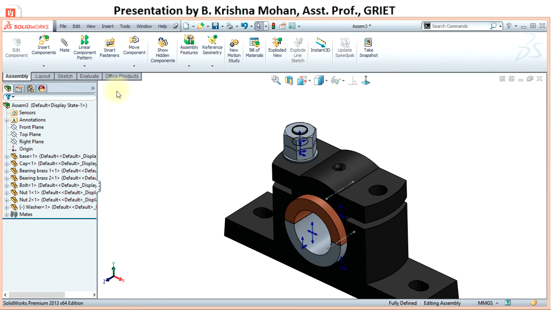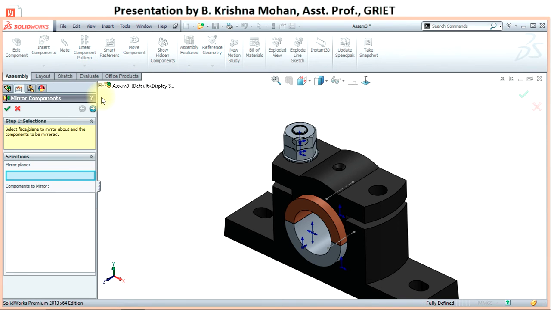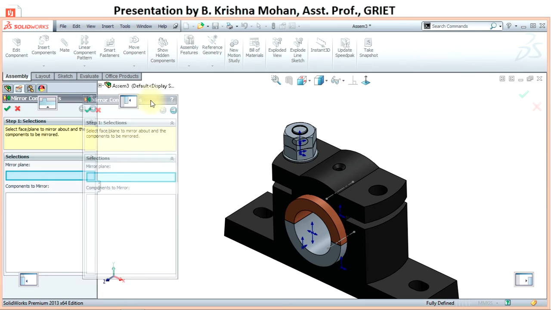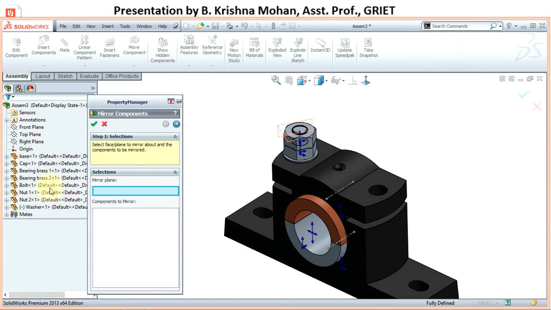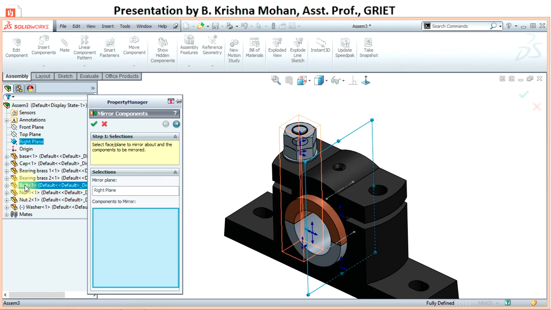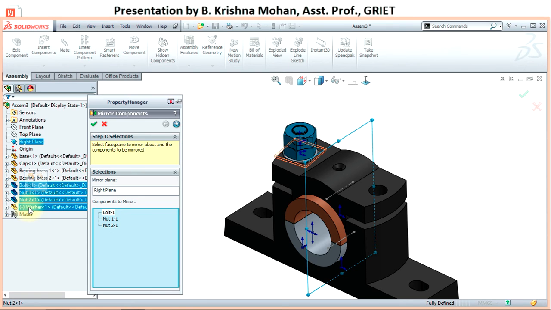So I want to select mirror components. Okay, so for mirror plane I want to pick the right plane, and the components to mirror include the bolt, nut 1, nut 2 and the washer, and say OK.